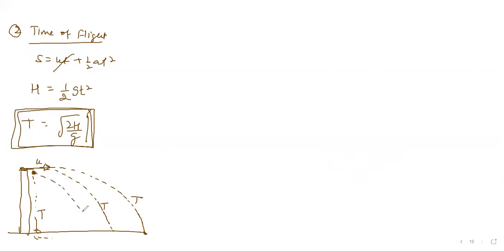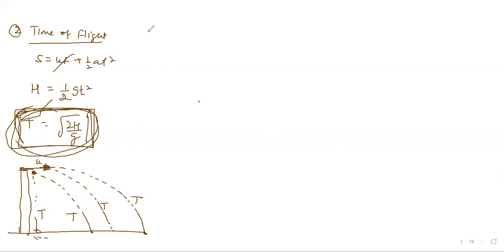So the time taken to come down does not depend upon the horizontal velocity at which you're throwing. If you throw at a very high velocity, the ball will go a little farther. This is how your range will increase, but the time to come to the ground will be exactly the same. So write properly here that the time is exactly the same at all velocities. You throw a ball at any horizontal velocity, it will come to the ground in the same time.